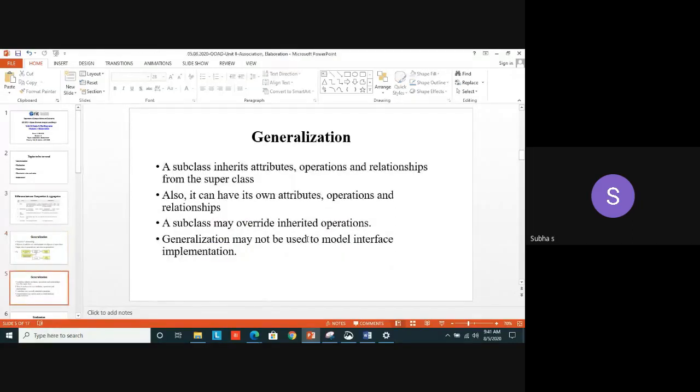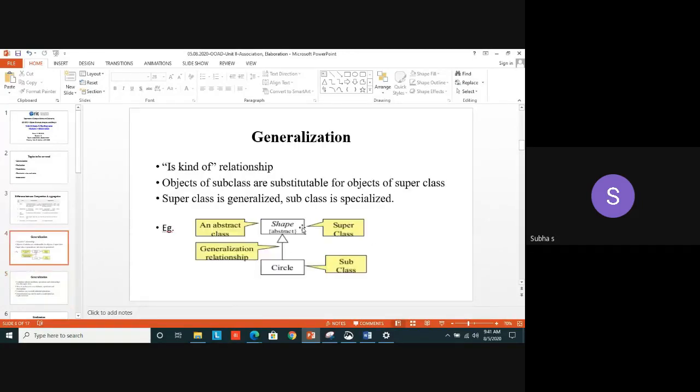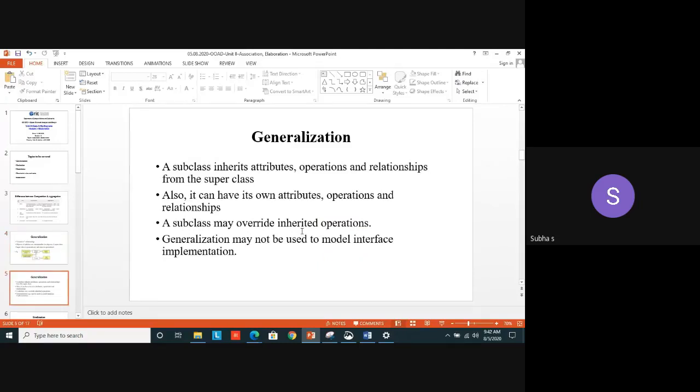So here a subclass inherits attributes, everything, from whom? From the superclass. Normal inheritance operation only, but you have to mention the triangle arrow mark at the base class or the parent class. Here we can't say base class or parent class. Instead, we are mentioning it as what? Superclass. Parent class is the superclass. Your child class is the subclass. So near that superclass, you have to mention that symbol for generalization. Yes. So it inherits all the subclass.